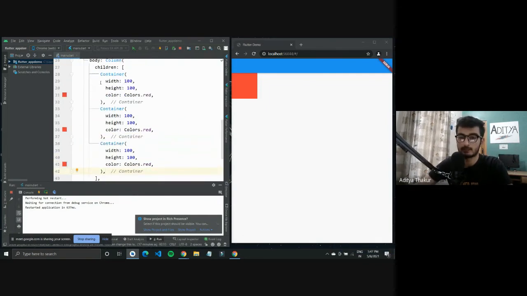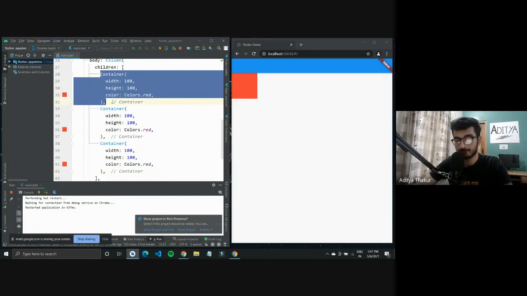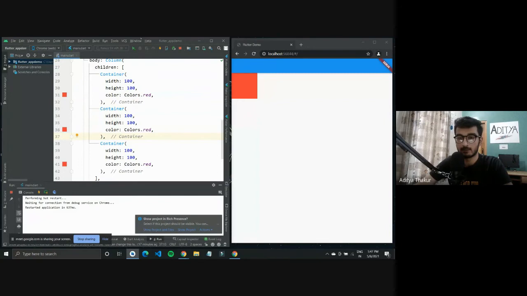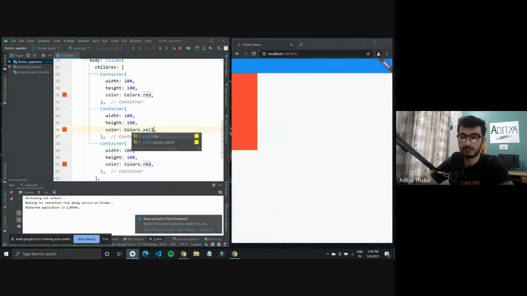I just copied the code again and pasted it here. Now if I hot reload it, these containers should show up on screen arranged vertically, one on top of the other. If it's not visible, I can simply change the color so that it's better visible.